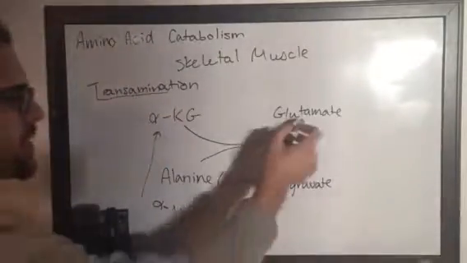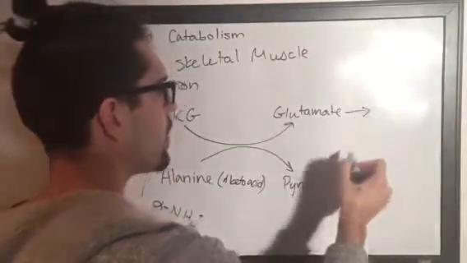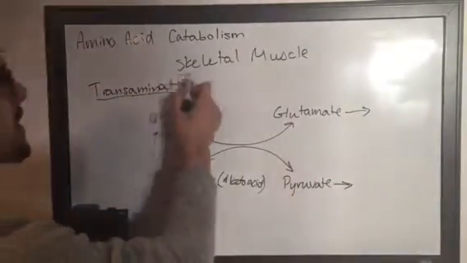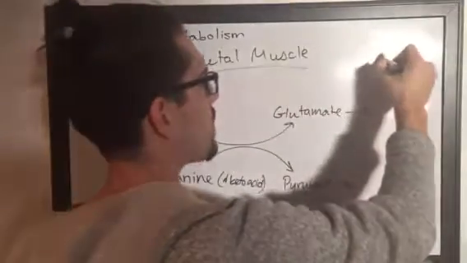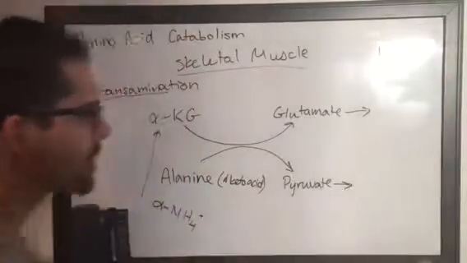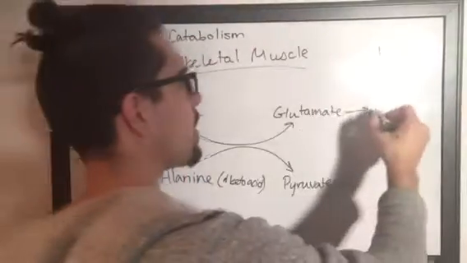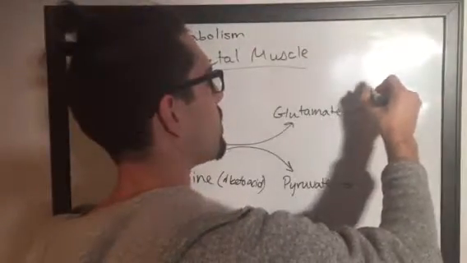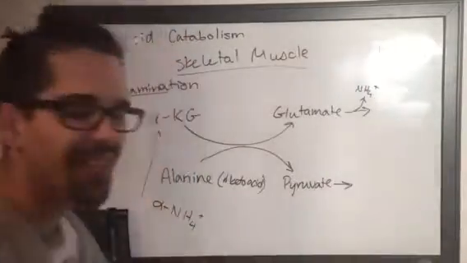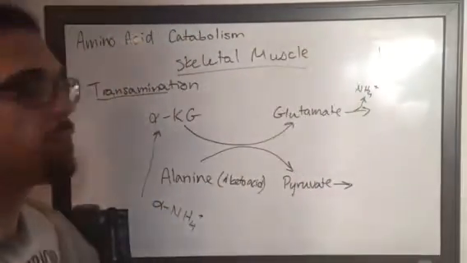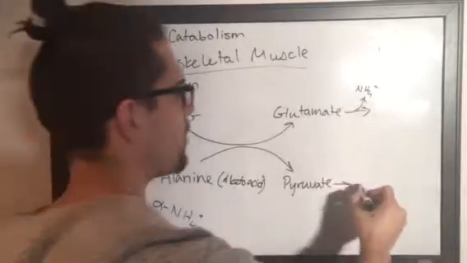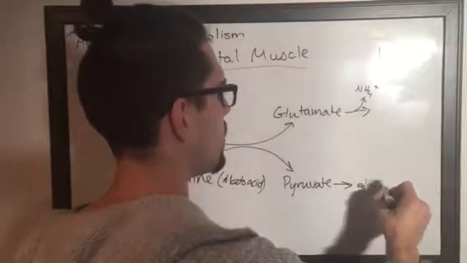This pyruvate and this glutamate are both going to go from the skeletal muscle, because we're in skeletal muscle right now, into the liver. Once in the liver, glutamate is going to lose that amine group, ammonium group. Our pyruvate is going to be channeled into gluconeogenesis.